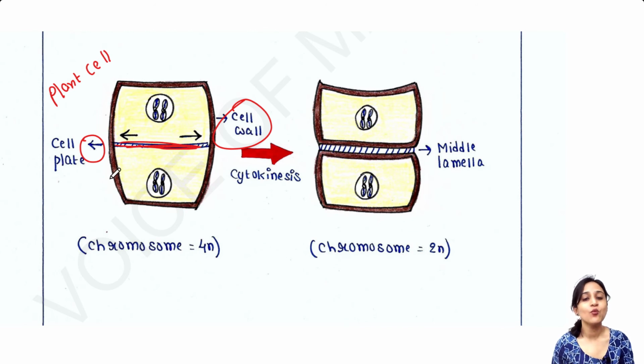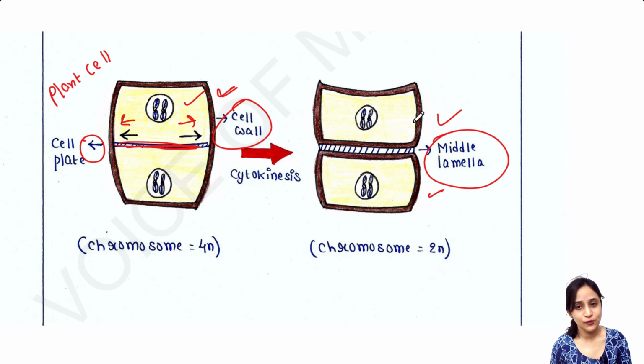The cell plate grows in that direction, and this is the cell wall you can see, and the cell plate moves toward the cell wall and meets the cell wall, and at that time it divides the system into two cells. This cell plate becomes the middle lamella. After the division of the two cytoplasms, it becomes the middle lamella that is present between two plant cells.